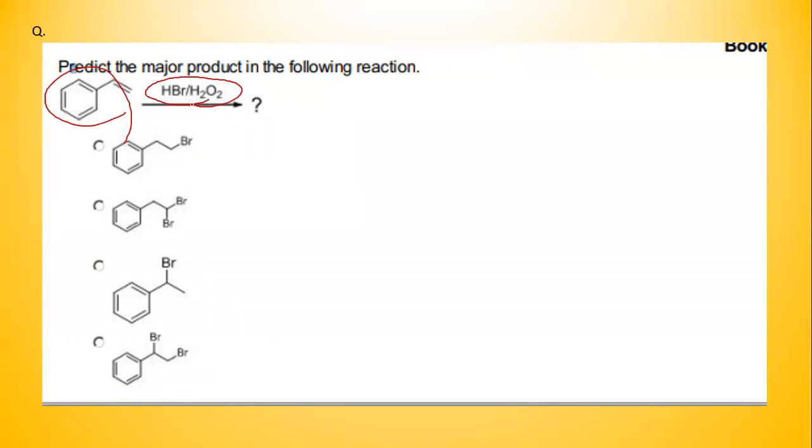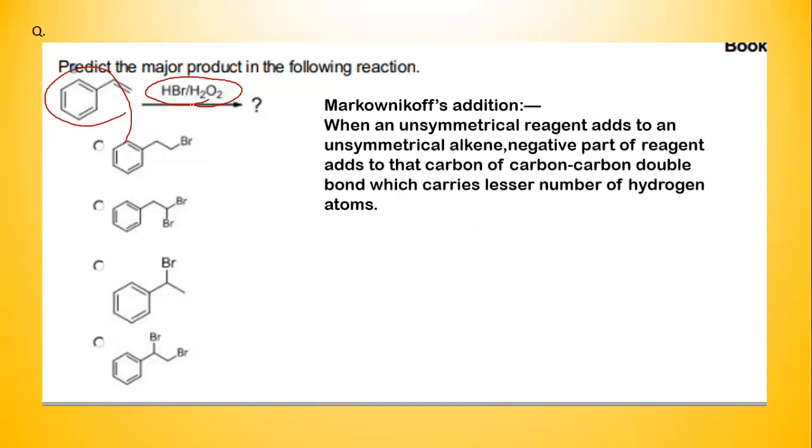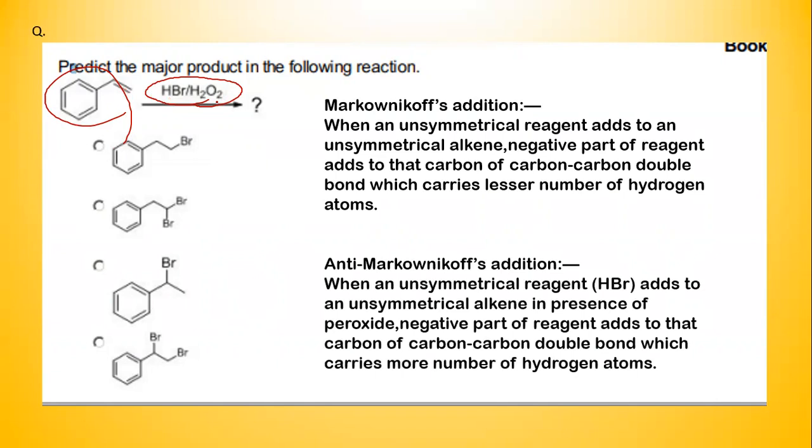Peroxide is present. So the two rules that you need to know are Markovnikov's addition, where an unsymmetrical reagent adds to an unsymmetrical alkene, and the negative part goes to the carbon with lesser number of hydrogens; and the second rule, anti-Markovnikov's addition, where in the presence of peroxide the negative part goes to the carbon atom with more number of hydrogen atoms.